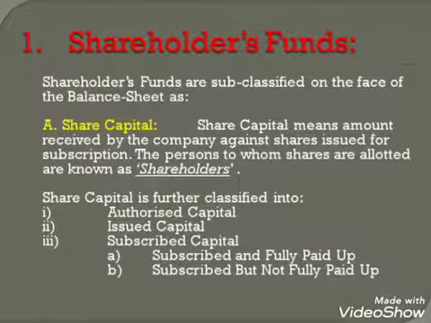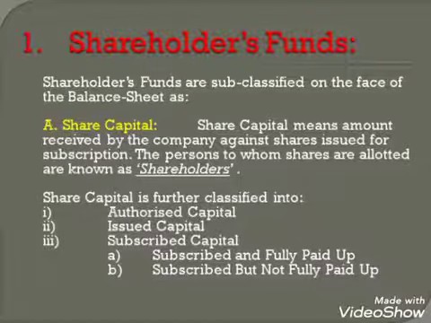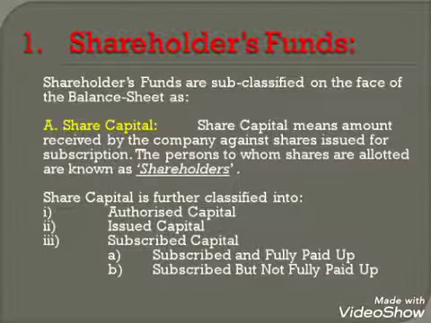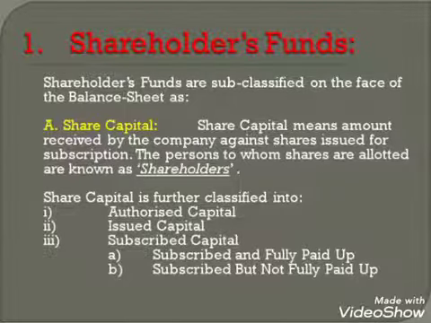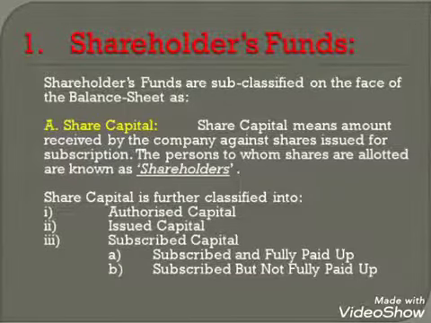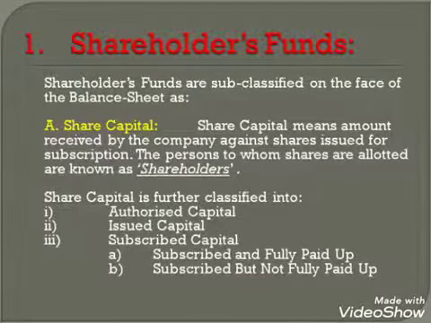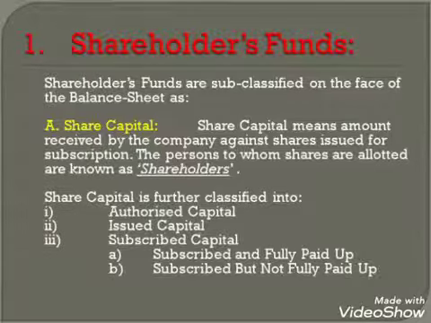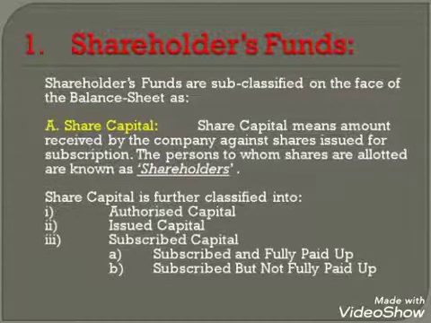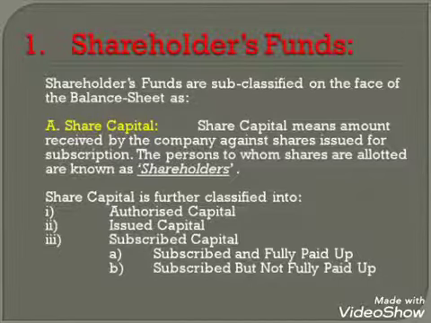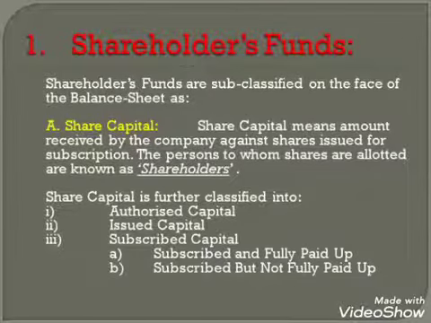So in section 1, equity and liabilities, the first major head is shareholders' funds. Shareholders' funds are subclassified on the face of the balance sheet as share capital. This is the subhead. Share capital means amount received by the company against shares issued for subscription.